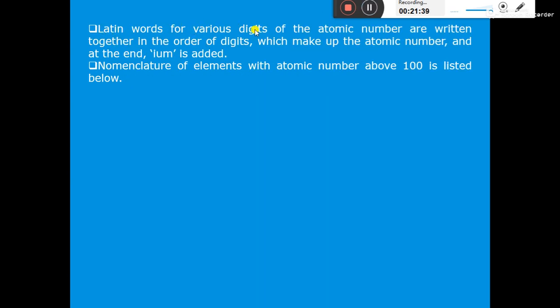So the Latin words for the various digits of the atomic number are written together in the order of the digits which make up the atomic number, and at the end ium is added. So the nomenclature of elements with atomic number above 100 is listed below.